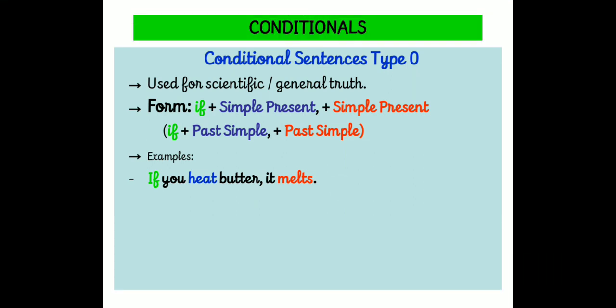So if you heat butter is a condition and it melts is the result. This result will never be changed. It is always the same. Am I right? So this is called scientific and general truth. Okay. So shall we see the second, which means the type 1 conditional?